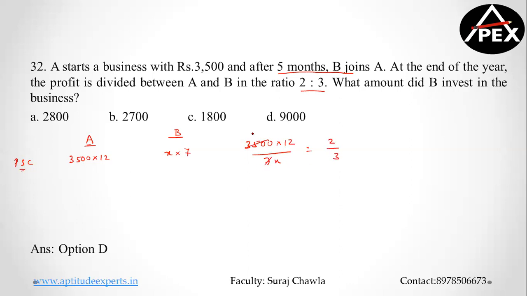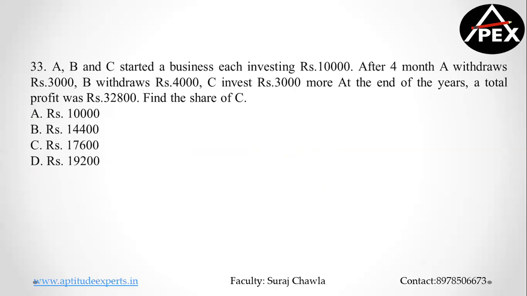So 7 ones are 7, 5 hundreds are. This is 2 ones are 2, 6 are. So therefore the value of x is going to be nothing but 3 into 6, that is 18. 18 into 500 is going to be nothing but 9,000, which is the amount that B invested in the business. So most of you were correct. The answer is 9,000. Clear? Yeah, let's look at this question, please.